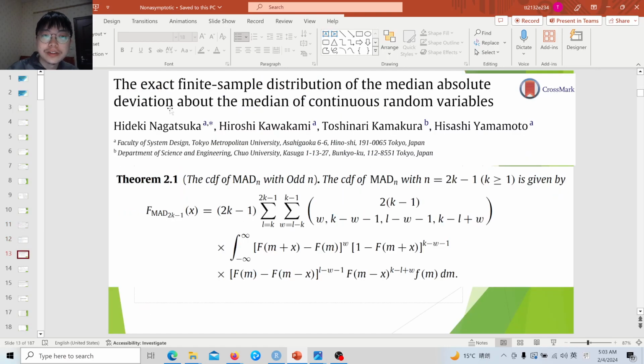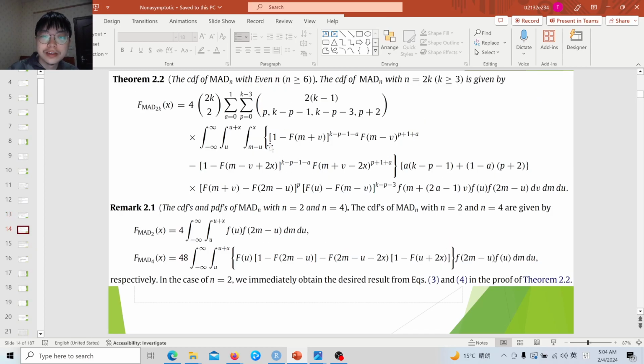And if you consider a more complex robust estimator, for example the median absolute deviation, we can also write the formula for the finite sample distribution. But it is already very complex because we need to divide into the odd case and the even case, and for the even case, you need to consider n equal to 2 and equal to 4.